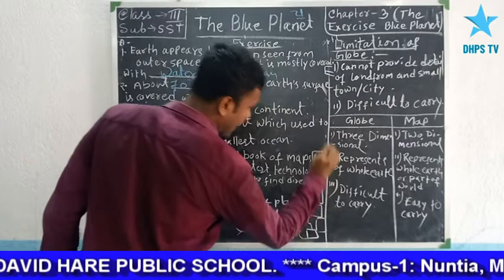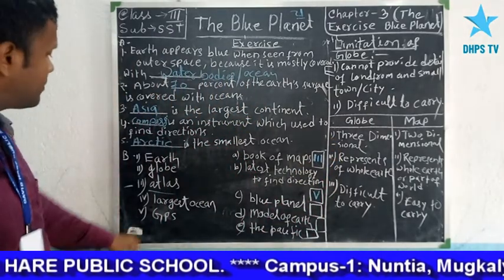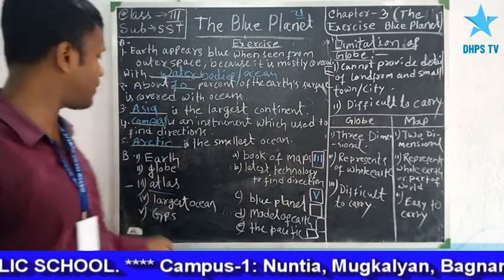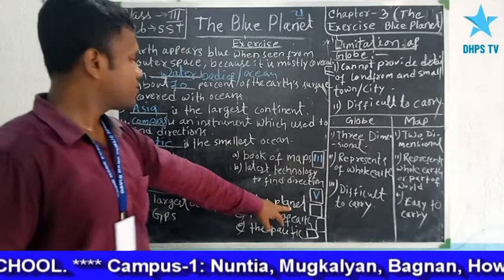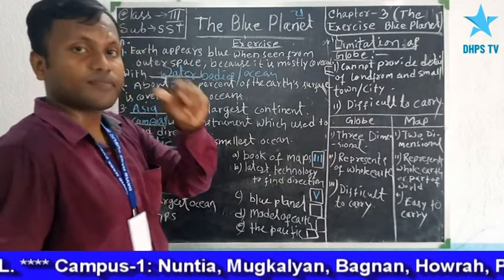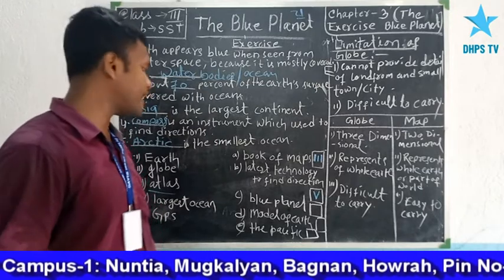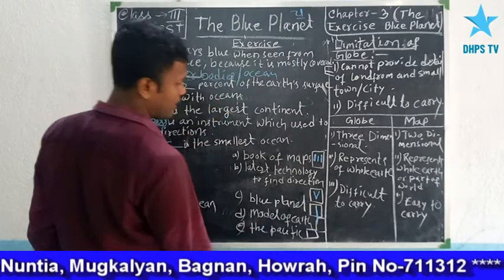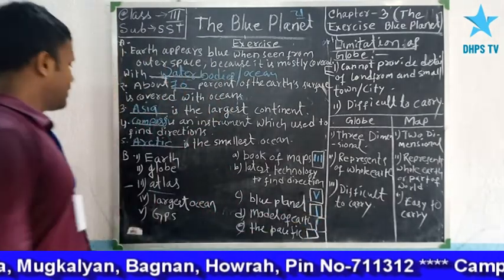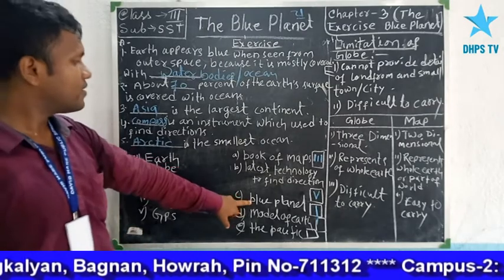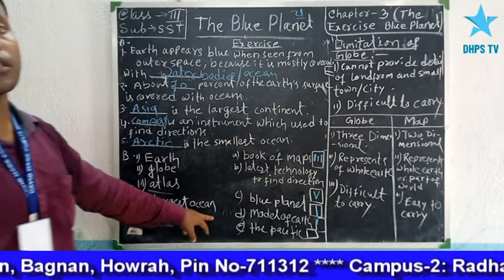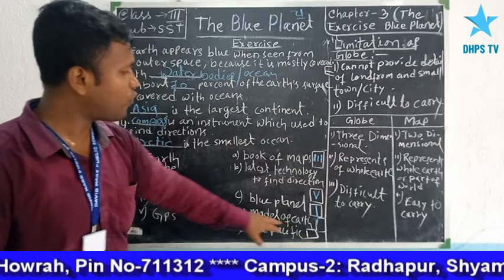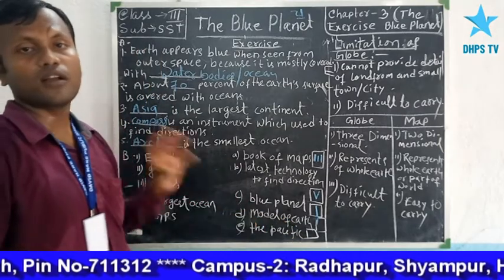So in this box we write 5. Next, blue planet. Our Earth is a blue planet, so in this box we write 1. Next, largest ocean: Pacific Ocean is the largest ocean. And model of Earth.